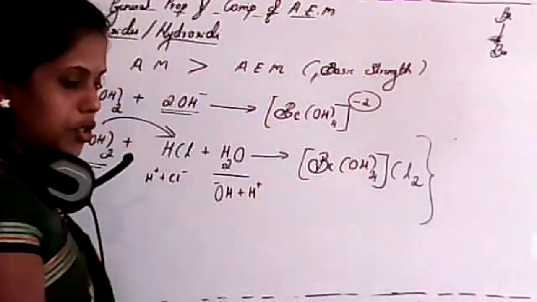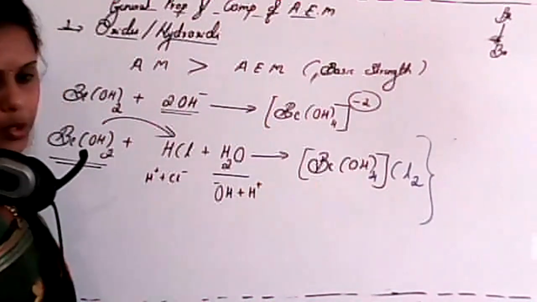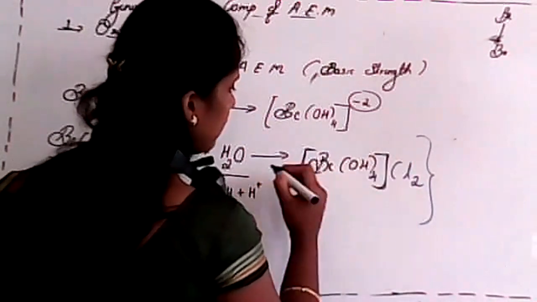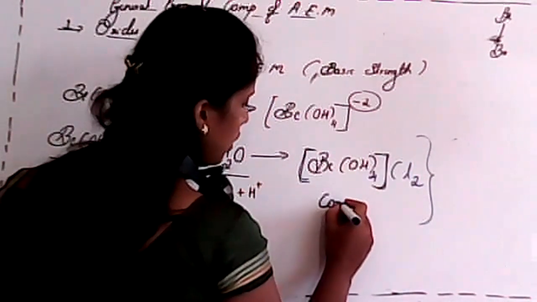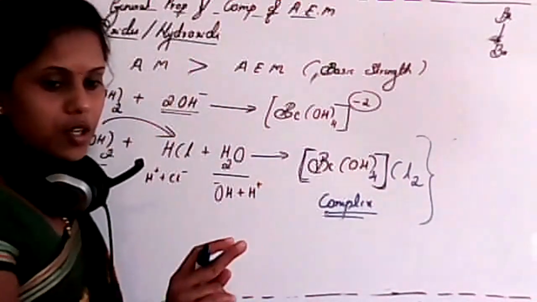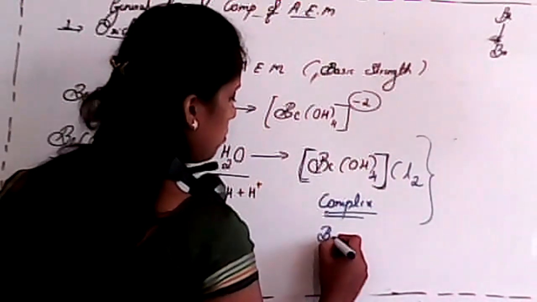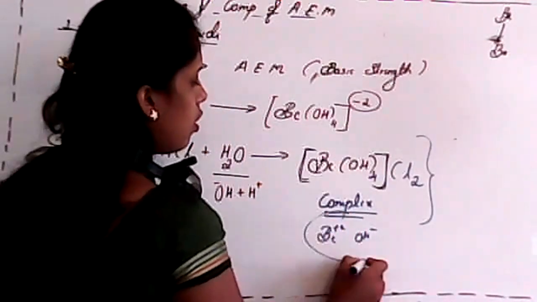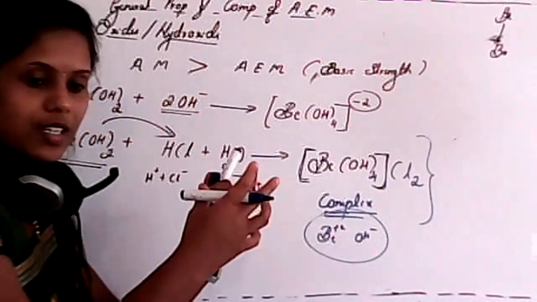That is under complex compound, that is coordination compound. Is it clear? And one thing in this case, it is a complex ion, isn't it? That means it will never form Be plus and OH minus. Whenever it is introduced into water, it will never form these ions because it is in a combined state.